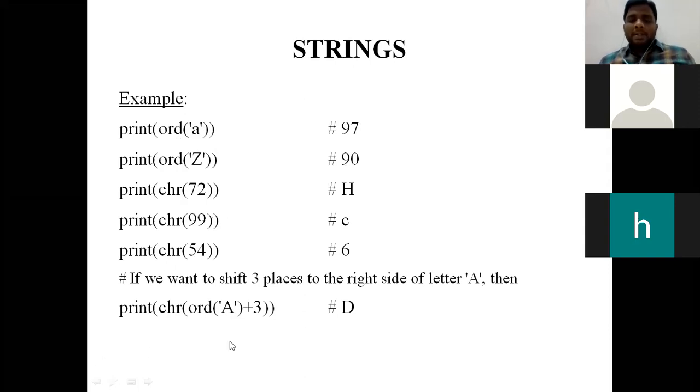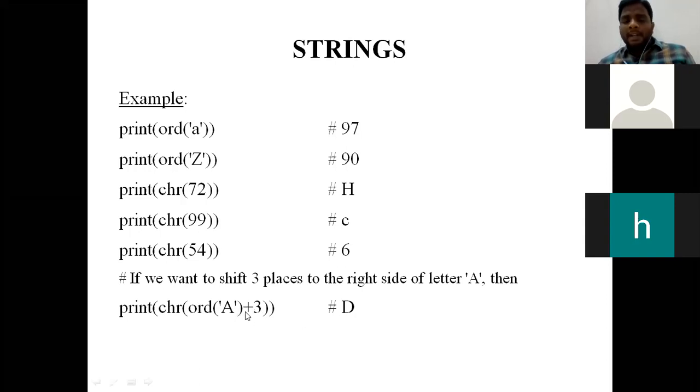See, in the last print statement, if we want to shift 3 places to the right side of the letter A. Suppose if you want to know what is the character after A, consider an alphabet A by shifting 3 places to the right. So after A, B, C, D. Suppose we want to know the value of D. It can be given like this also. Print chr of ord of A plus 3.